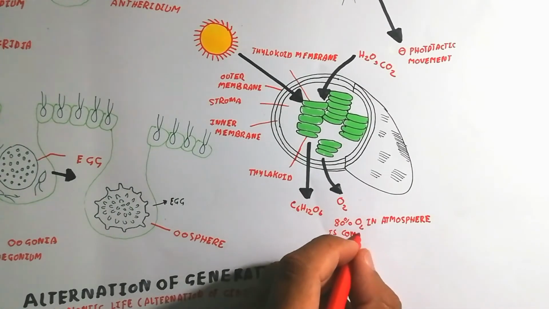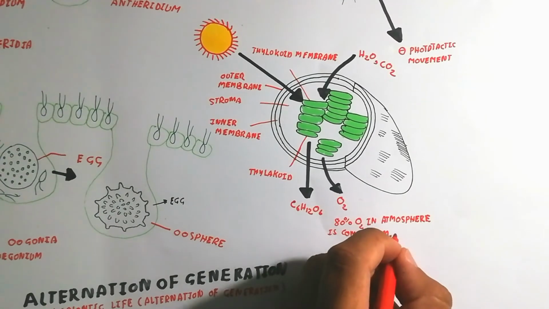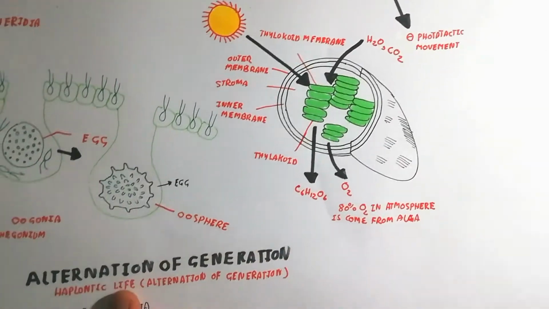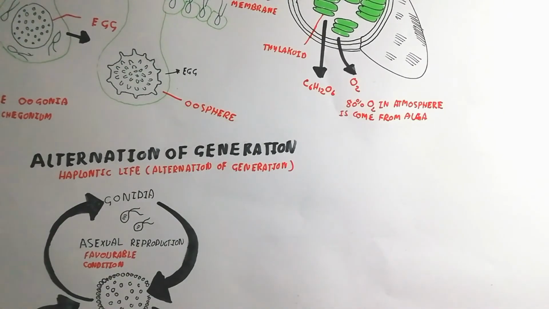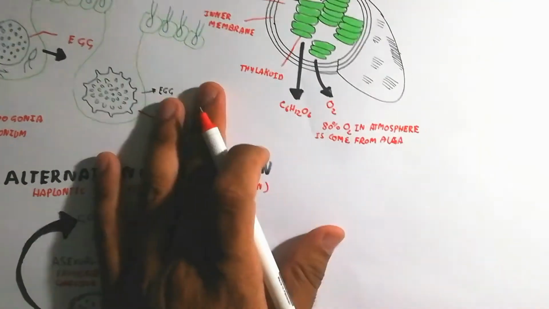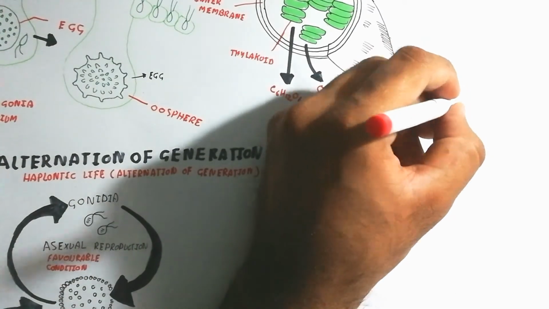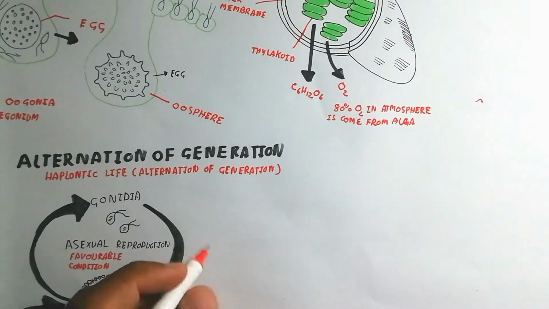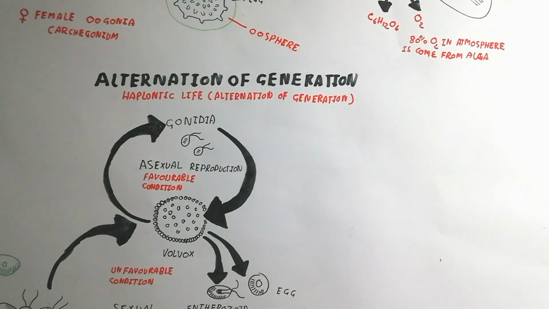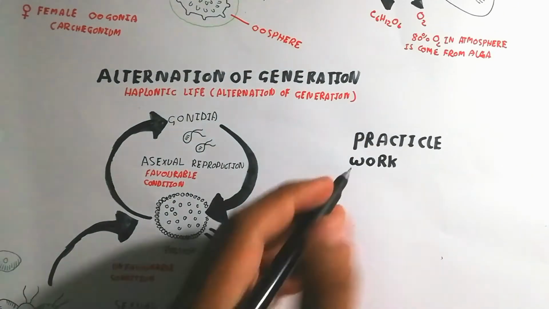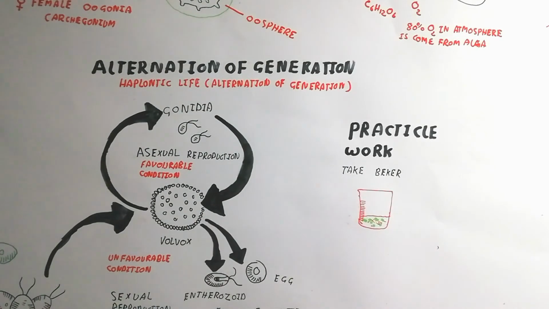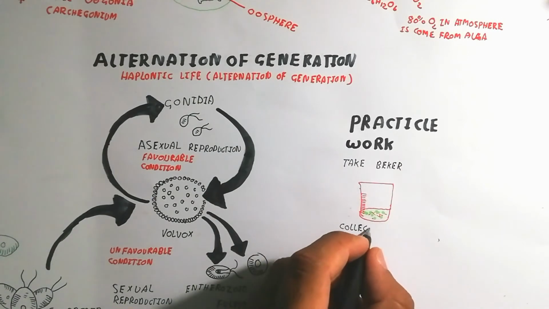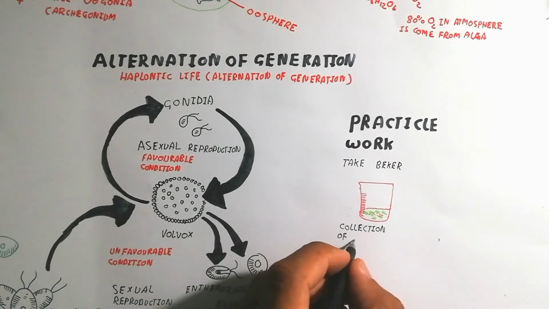That is a quiz question favored in the exam. So 80% of the oxygen in the atmosphere comes from algae. So algae are very important for producing oxygen. Remember that, because plants are not involved in releasing that much oxygen. We will discuss plants in the next video.